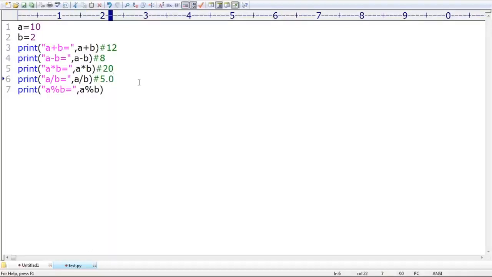Remember, okay? The division operator always works for floating point arithmetic. It is never going to return an integer value, right?